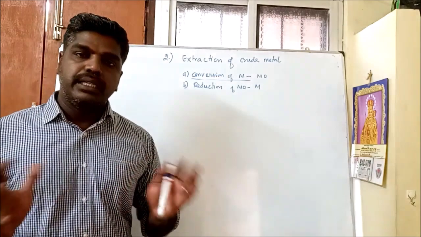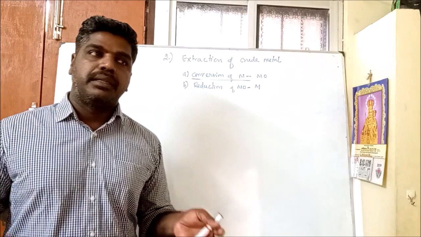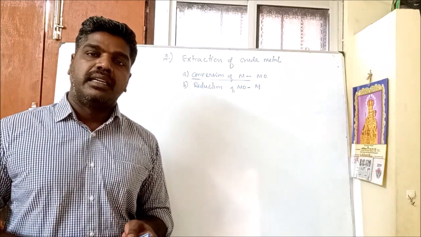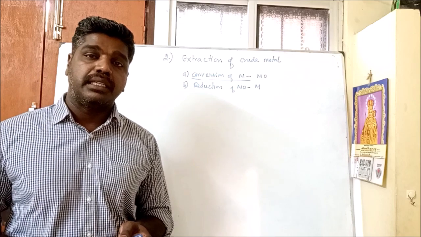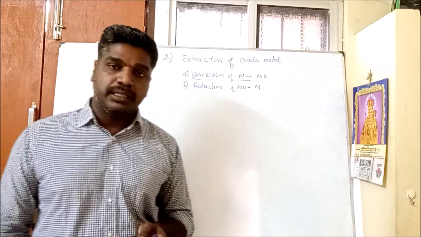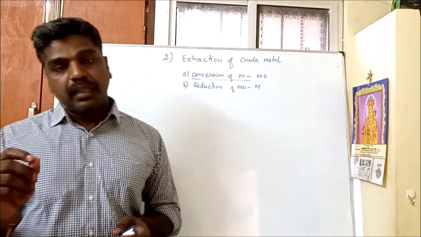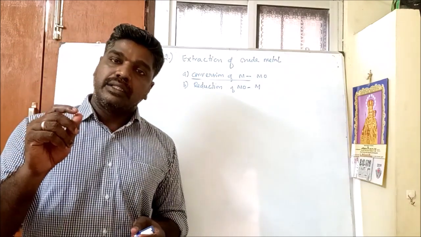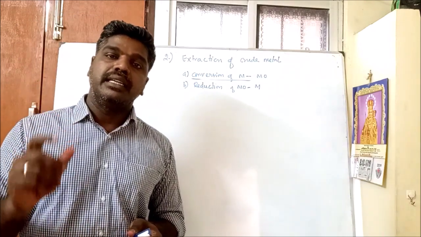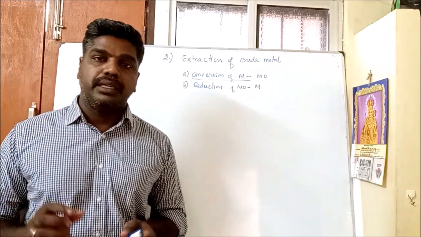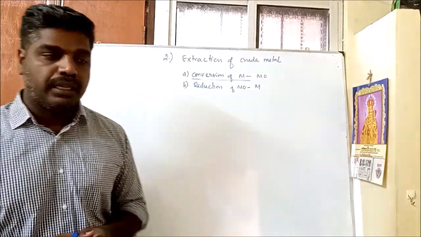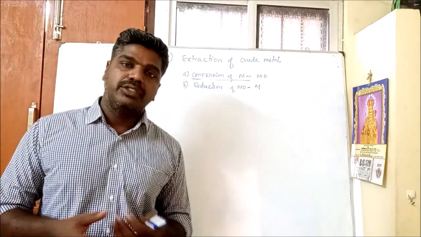There are many reducing agents out there: carbon monoxide, aluminum, and even some metals like sodium, aluminum, potassium can also be used as reducing agents. But there is a choice of selecting the best reducing agent. This choice depends fully upon the nature of the metals.